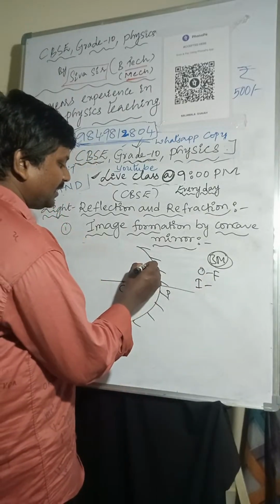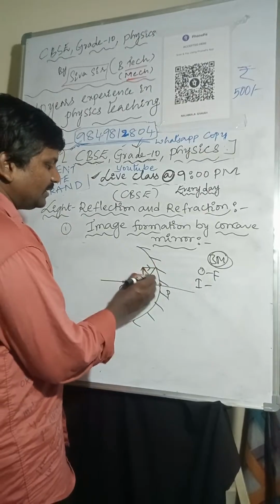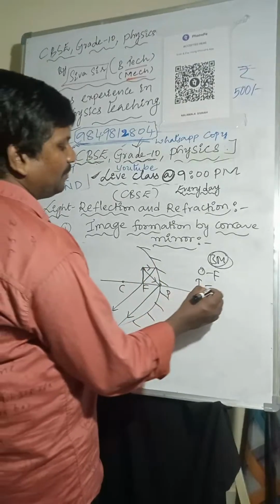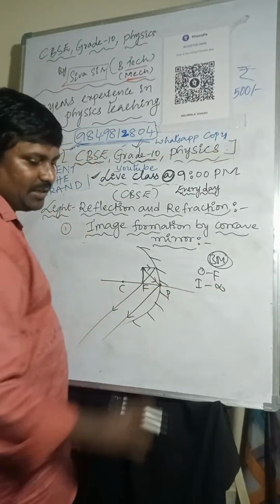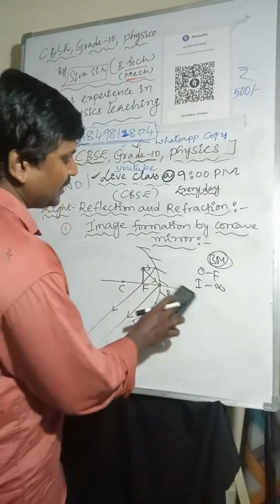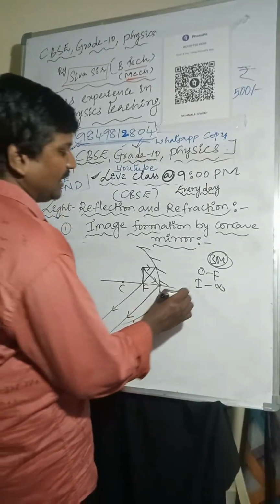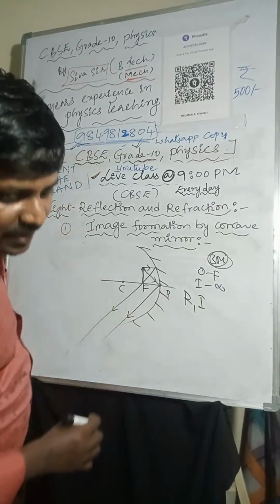One light ray I am taking here passes through the focus, and another light ray incident at the pole reflects back. Those light rays will meet at infinity. So when the object is placed at F, the image will form at infinity. What is the nature of the image? The nature of the image is real and inverted, and the size of the image is highly enlarged.